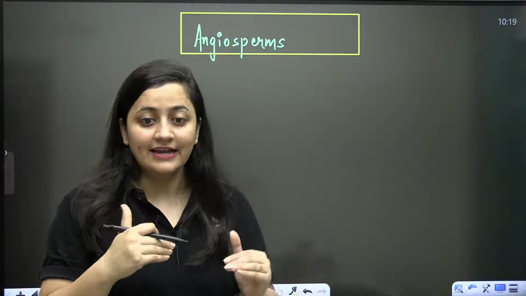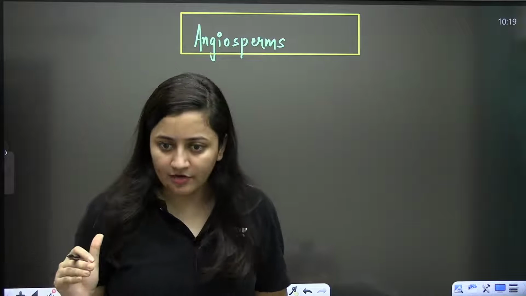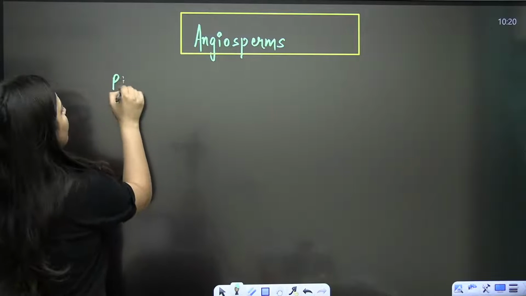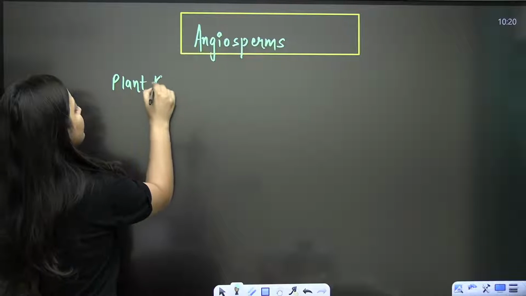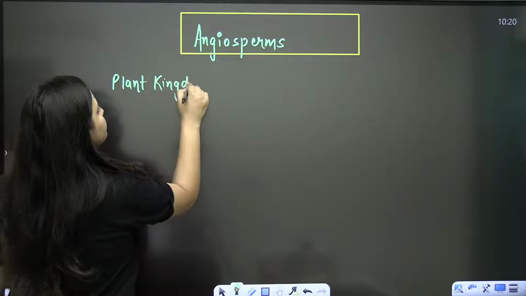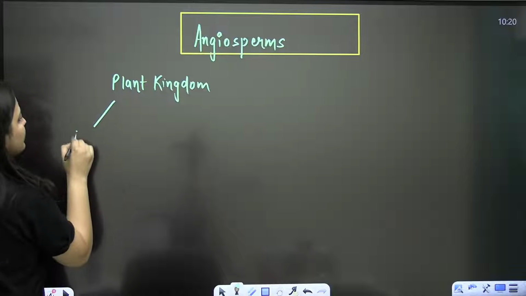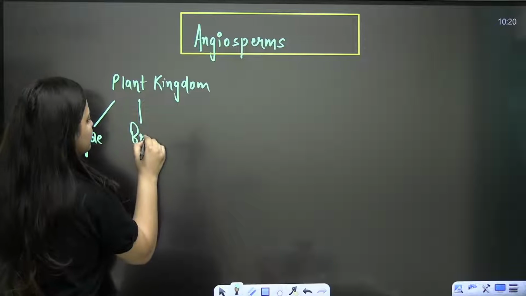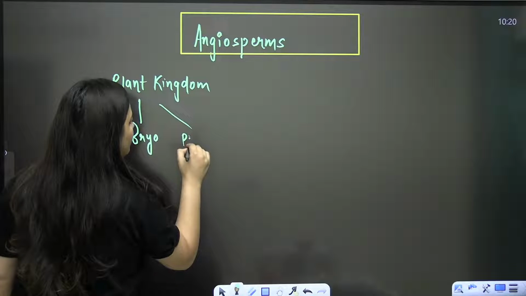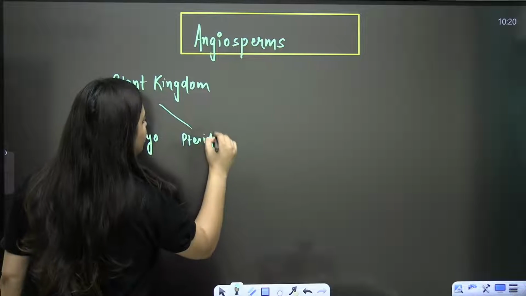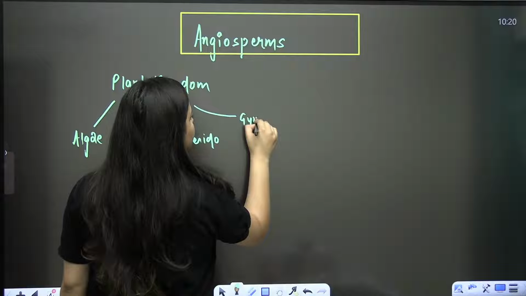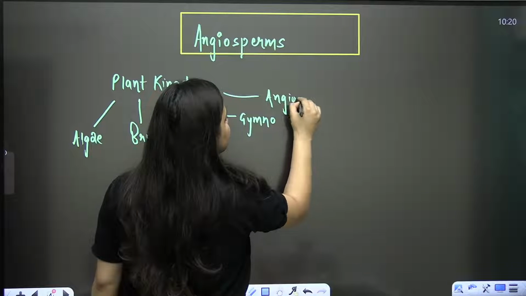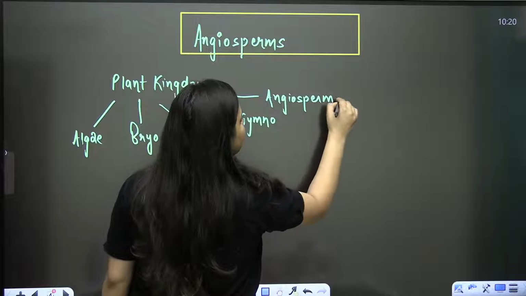We will relate it with the plant kingdom as well, for your better revision of plant kingdom. So when we talk about the plant kingdom, you know that we'll be discussing algae, bryophytes, pteridophytes, gymnosperms, and the angiosperms, isn't it? That's what we discuss in the plant kingdom.